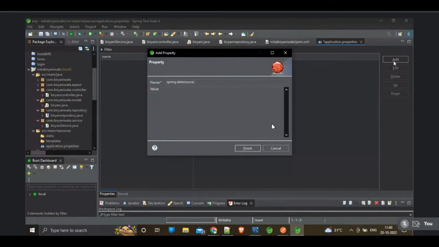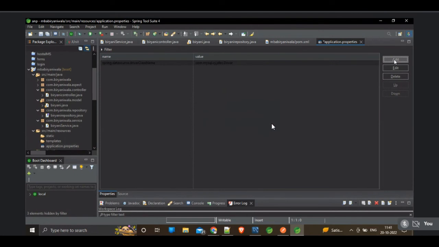In the application properties you have to configure your application like this: spring.datasource. Here I want to give the driver class name, driverClassName. C should be capital and N should be capital. Here we have to define our name for the driver. Our driver name is com.mysql.cj.jdbc.Driver. Very good. Finish. Click on the finish, don't click on enter.